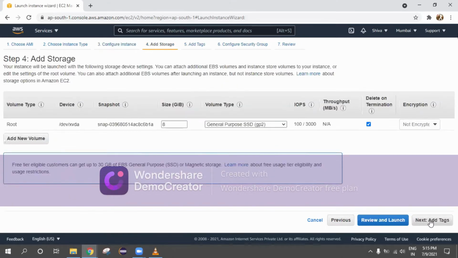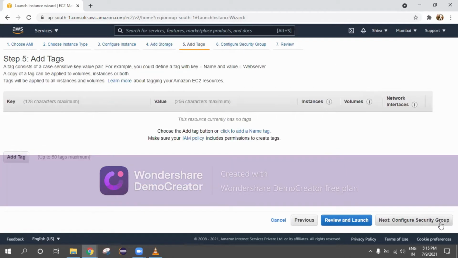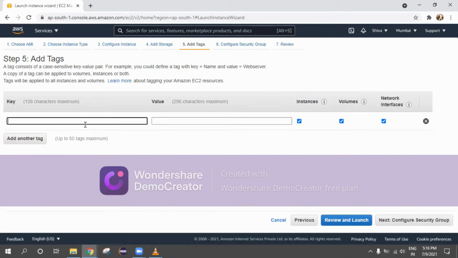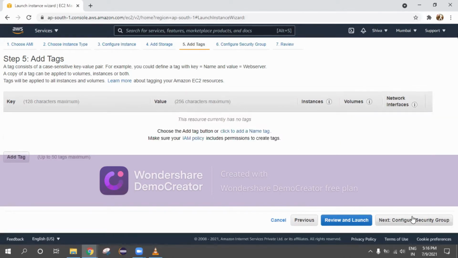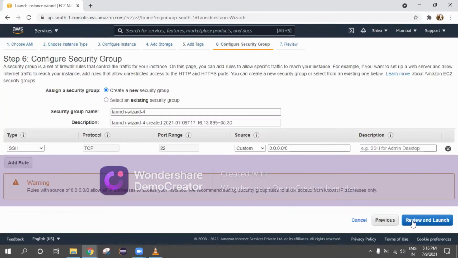add storage. We know it very clearly. By default in this AWS Linux, we use only 8 gigabytes of data storage. Next, tags. You know about tags, but I'm not adding any tag. If you want to add a tag, click on add tag and you can provide whatever name you want. As of now, I'm not adding any tag. I'm jumping into security group.